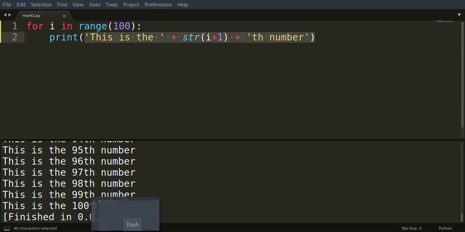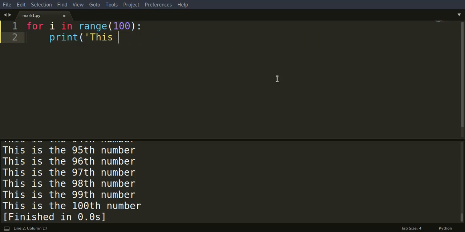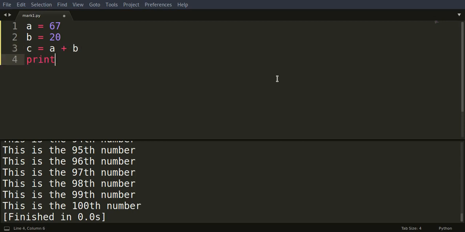So during a recent update of Python, they introduced something known as f-strings. Now we'll have an example for that. b equals 20, let's say. c equals a plus b. It's totally unnecessary to put spaces in between, but it makes the code look cool.